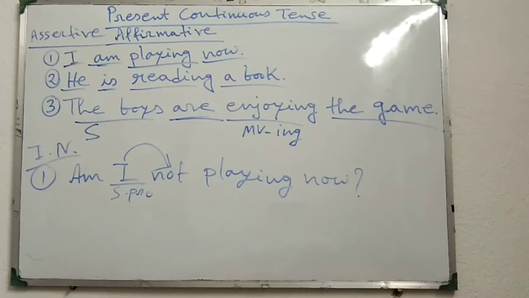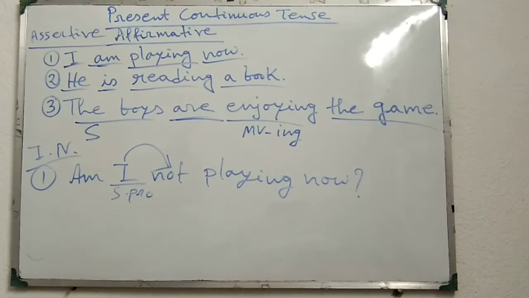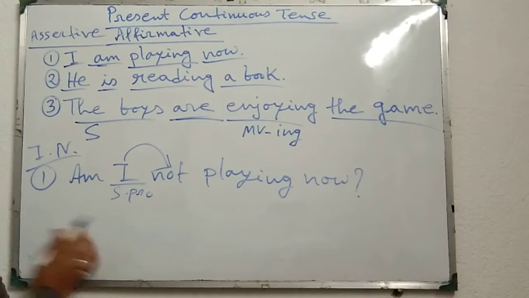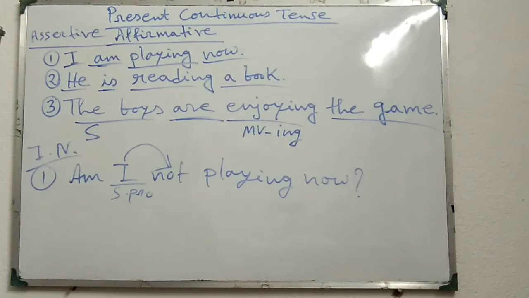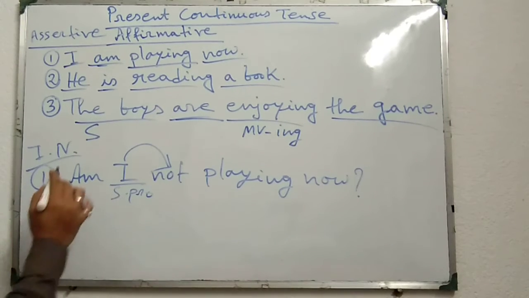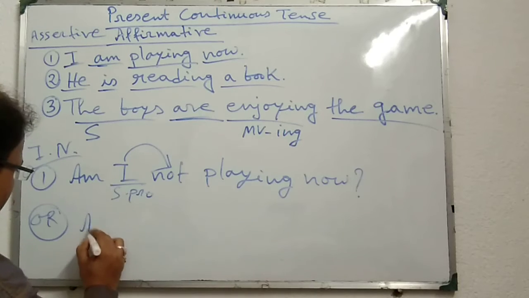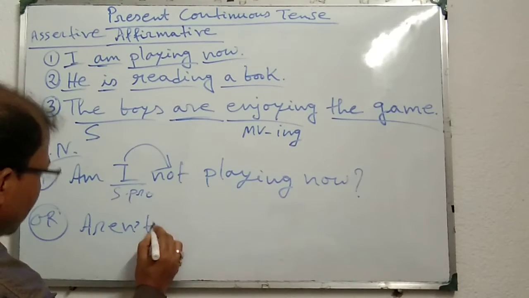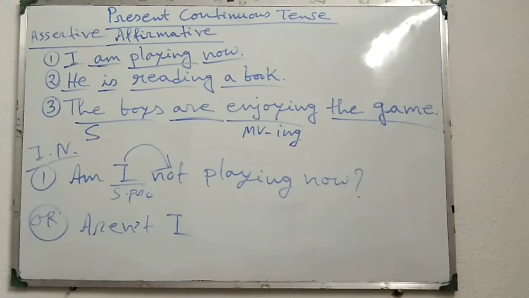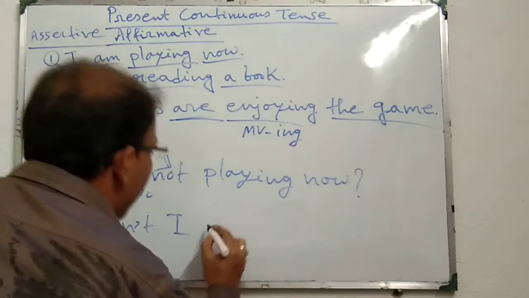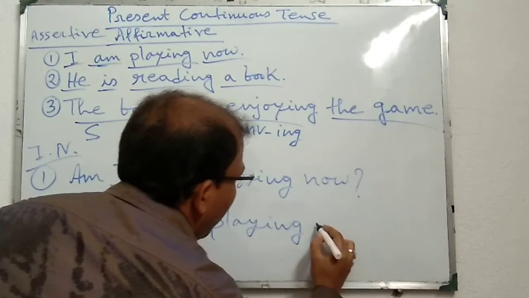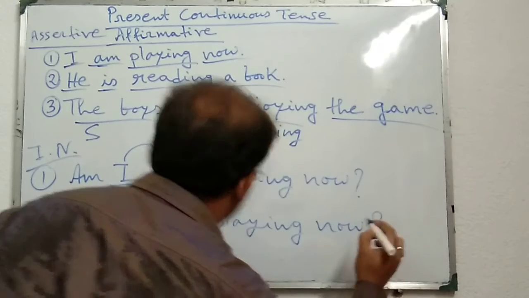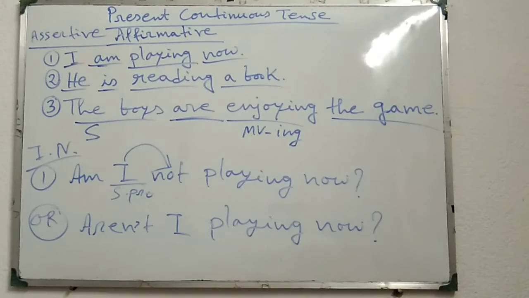But if we use shortened form or contracted form, then we have to write like this: Aren't I playing now?